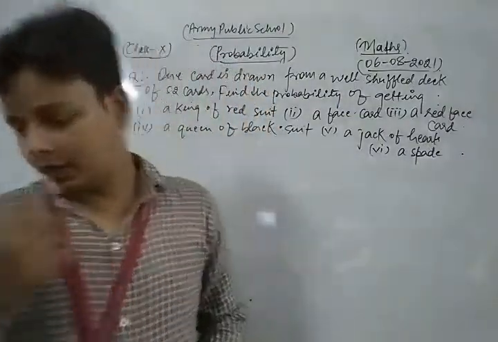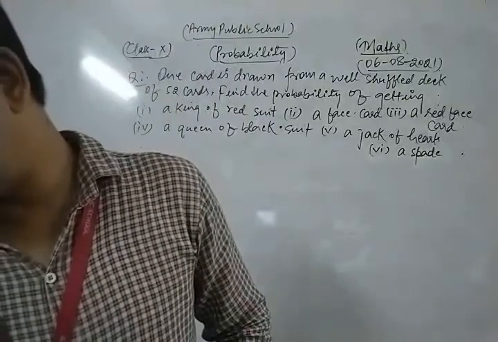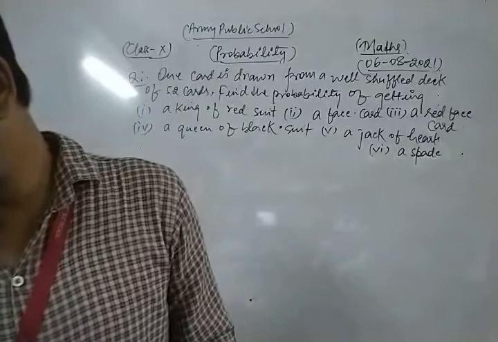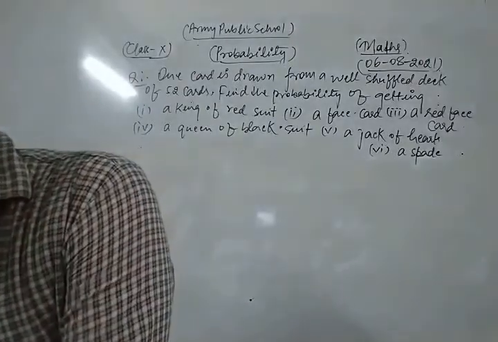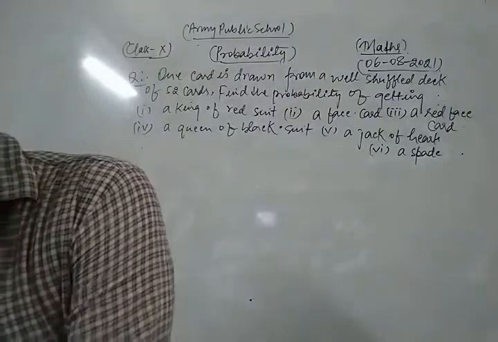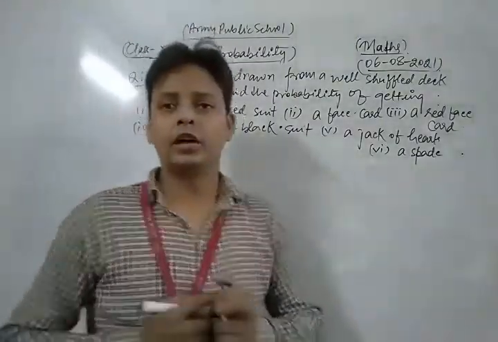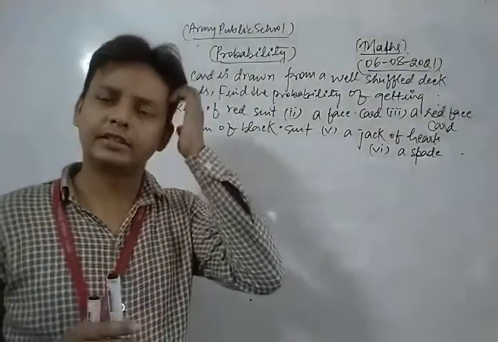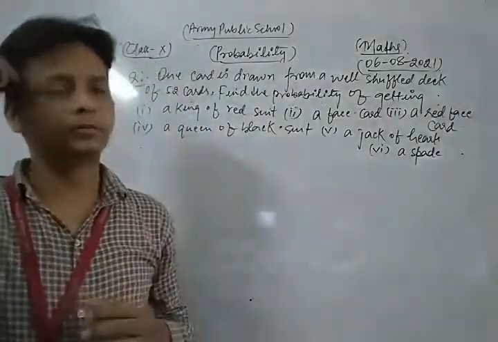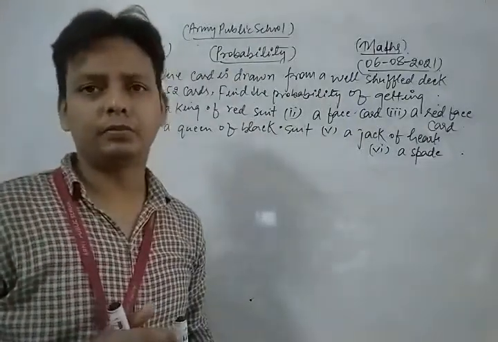So dear friends, this is a very important question of your syllabus. Please concentrate on this question. In the previous class we already discussed all the important facts related to the deck of 52 playing cards.